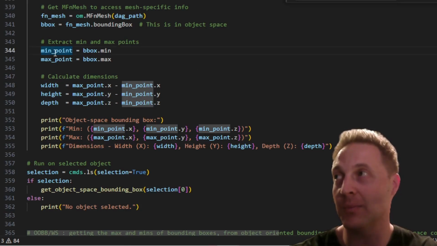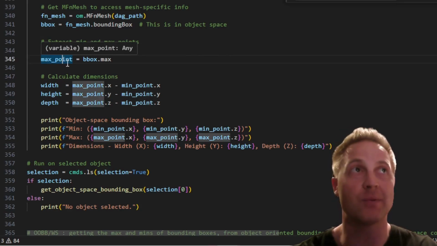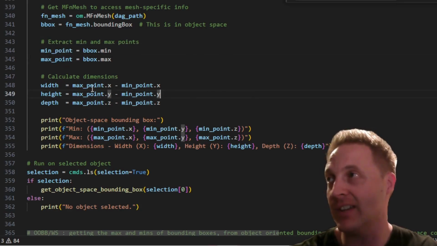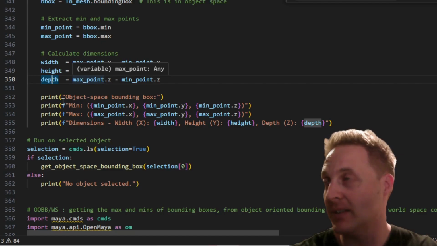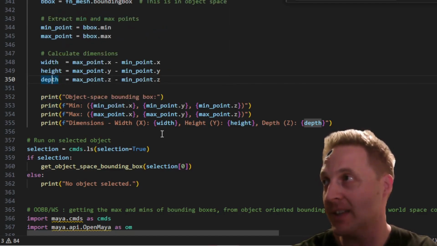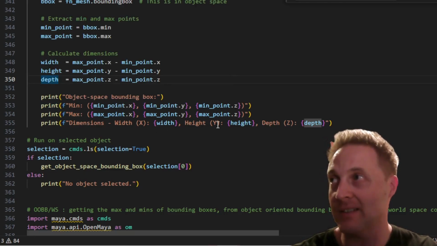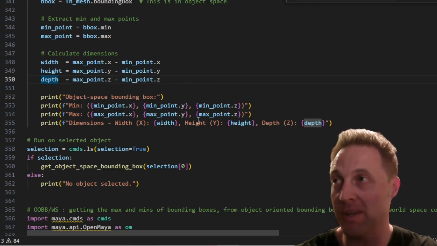Okay, so min is a triple of mins, x, y, z. Max is a triple of maxes for x, y, z. So the calculation of the dimensions is done there: height, width, depth. At that point, we're going to print object space bounding box. We're going to print the min, max, and the dimensions. Width, height, and depth, after that difference has been calculated, are just single values. They're probably just floats, meaning they have an integer value and a decimal place.